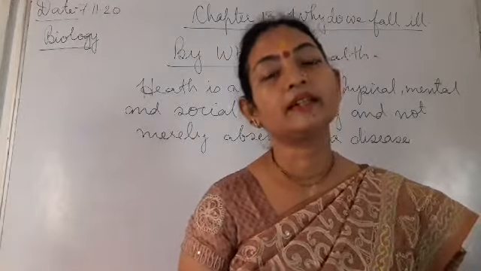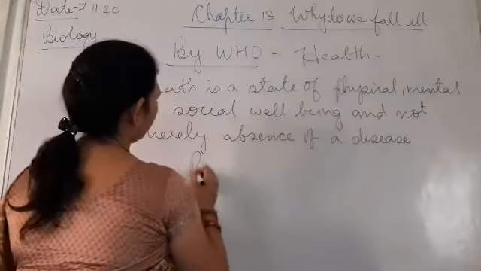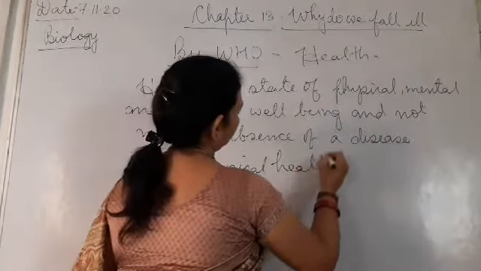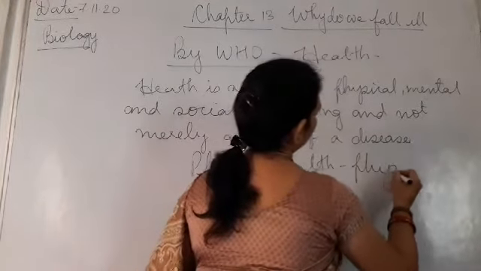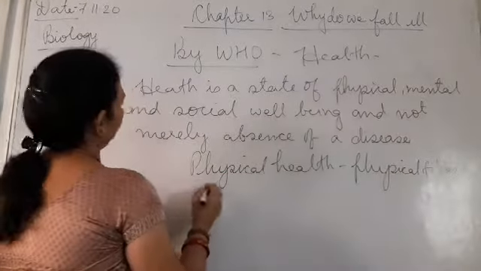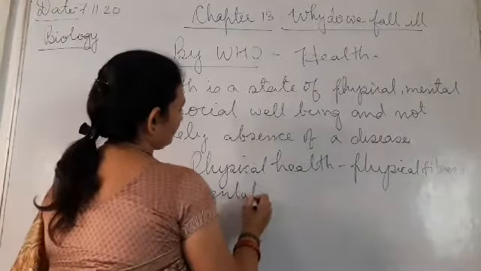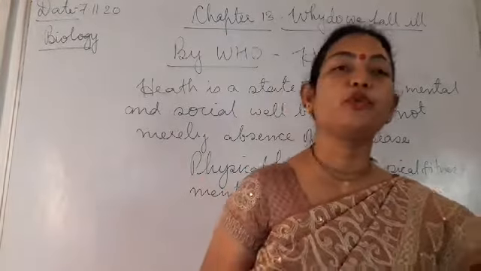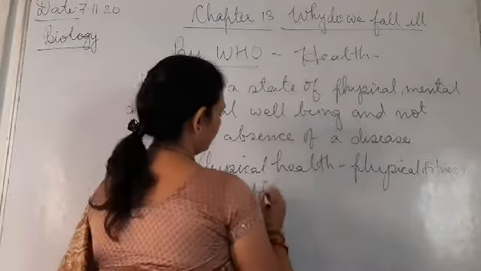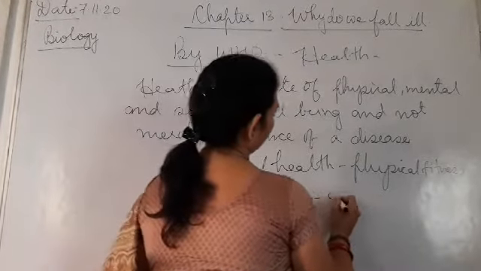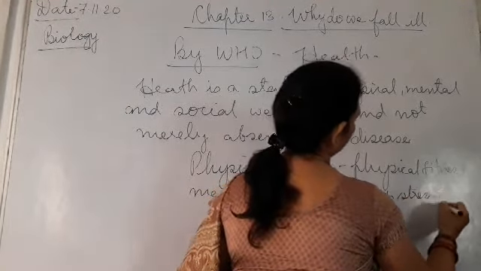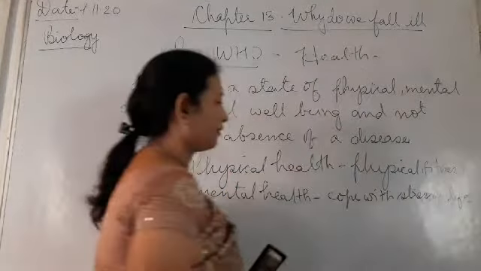So what is physical health? Physical health is physical fitness. Clear? Mental health is when the person is able to cope with the stresses of life and is able to work very efficiently.